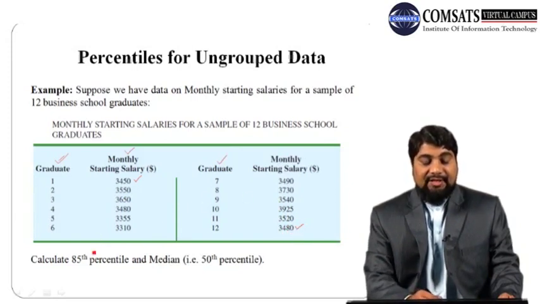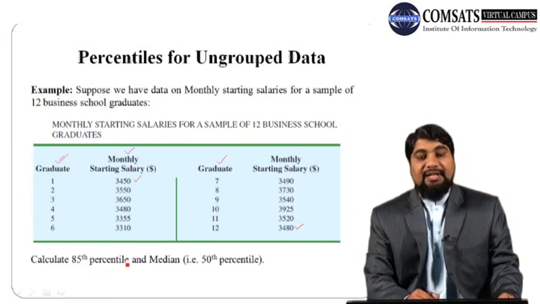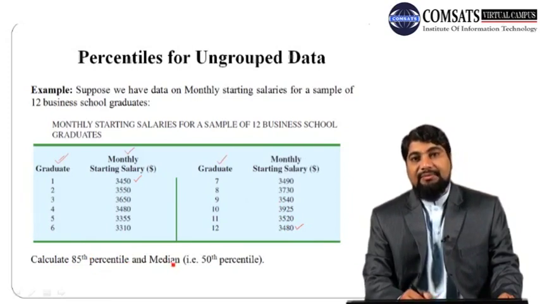The question is, calculate the 85th percentile and the median.